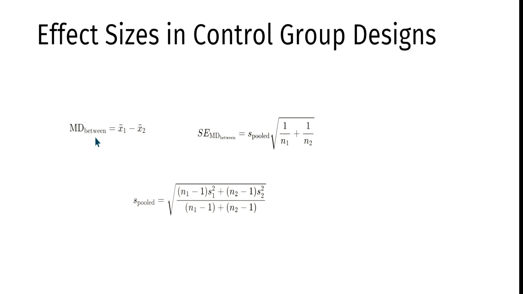So you calculate the mean difference, the between group mean difference, and that will be the mean in the intervention group minus the mean in the control group, or for example, the mean in group 1 minus the mean in group 2. So you get the mean difference.